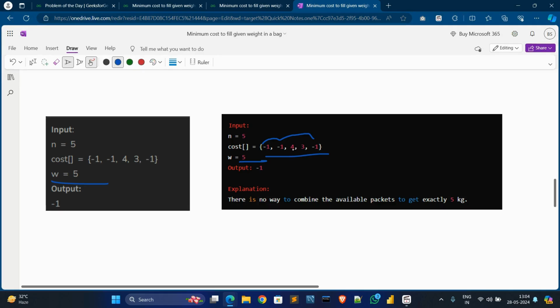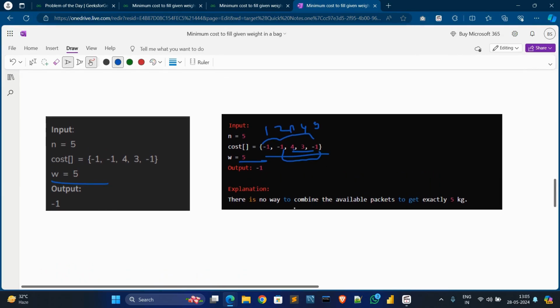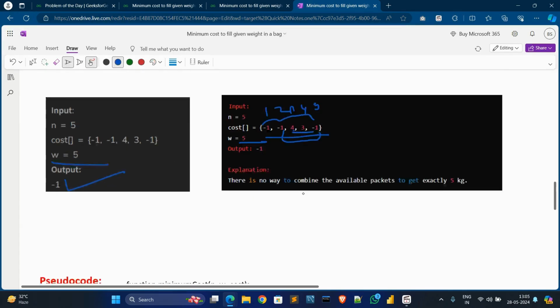If we purchase this 3 kg packet, and count this array, 4 plus 3 means 7. It is not our target. Our target is 5 kg. We would need to use the negative entries, but those are not available. So we cannot find any combination of available packets, and it will return -1.